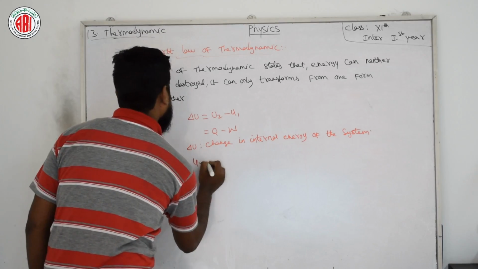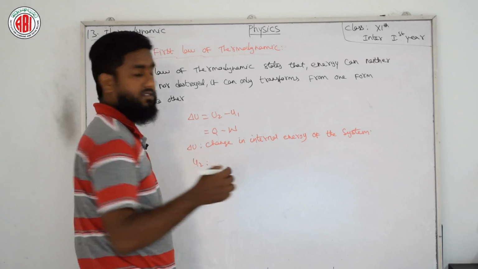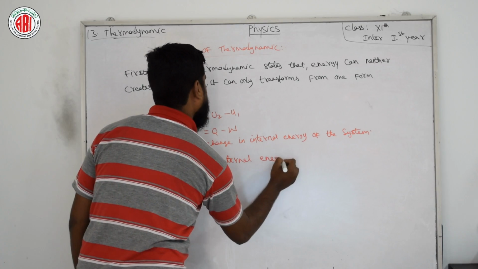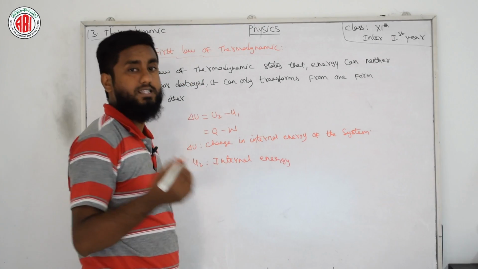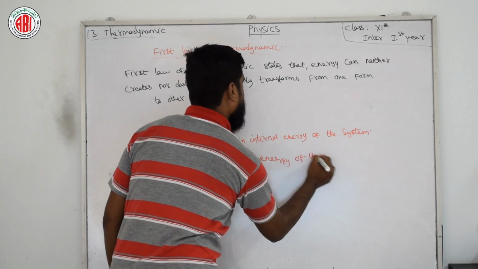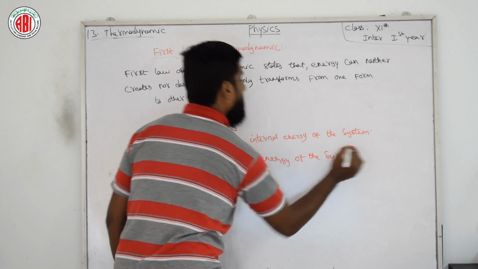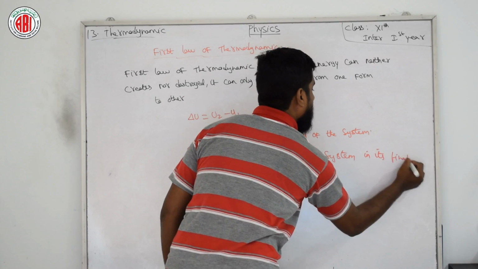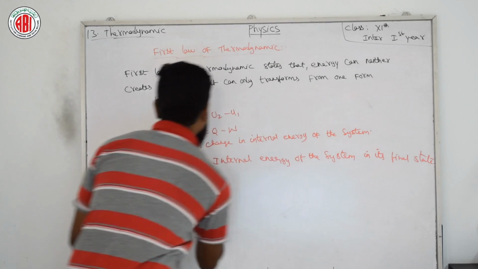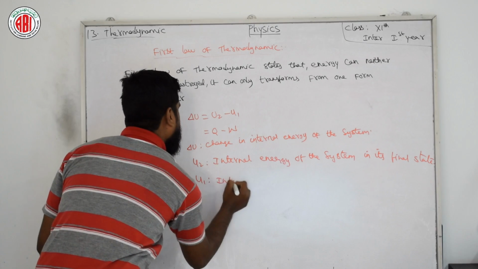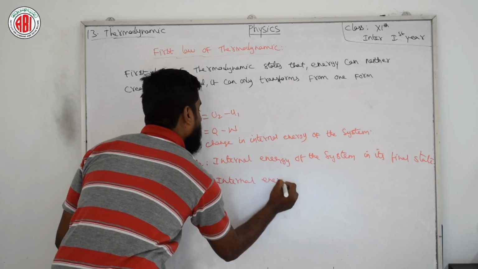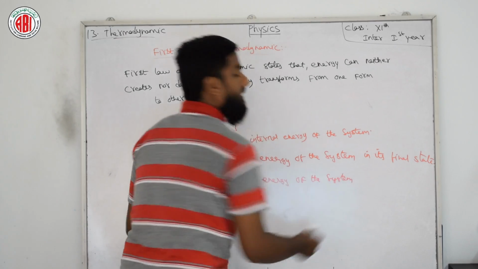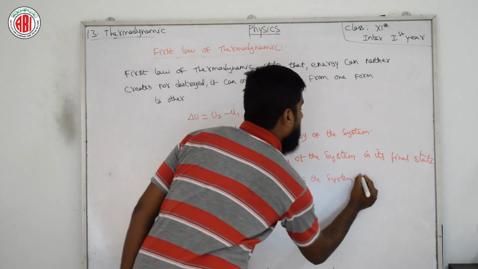So U2 is the internal energy of the system in its final state, whereas U1 is the internal energy of the system in its initial state.